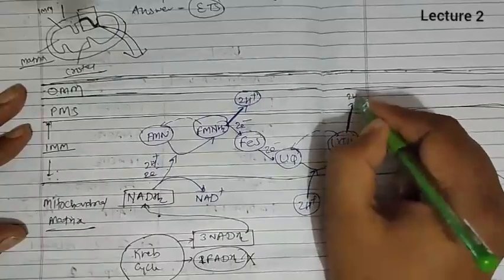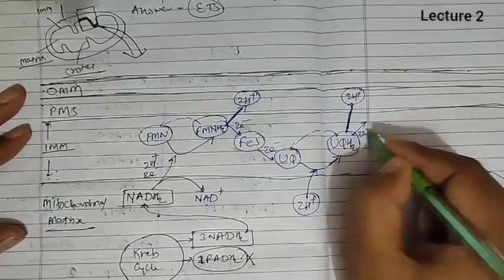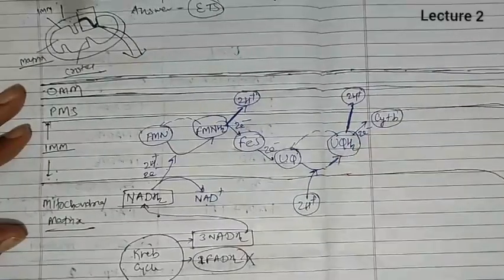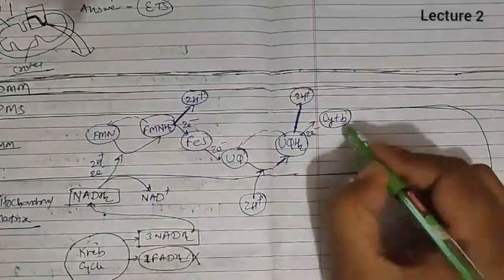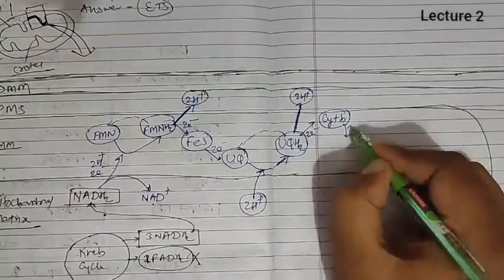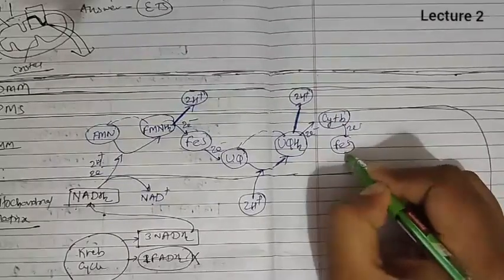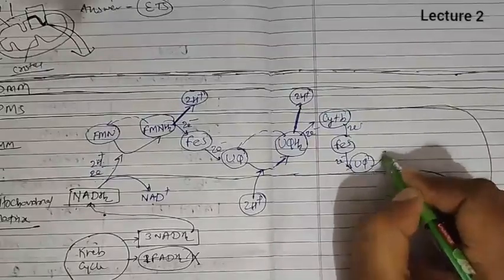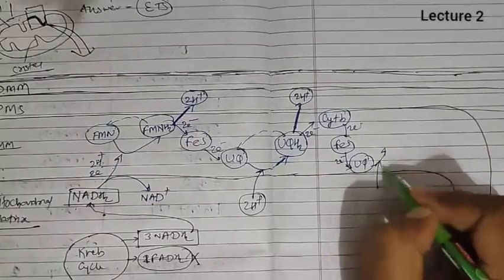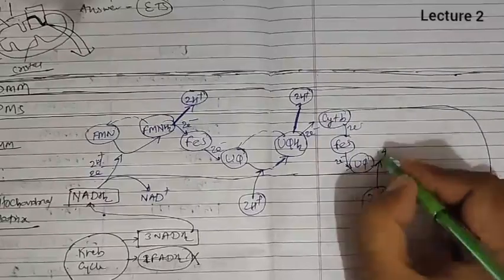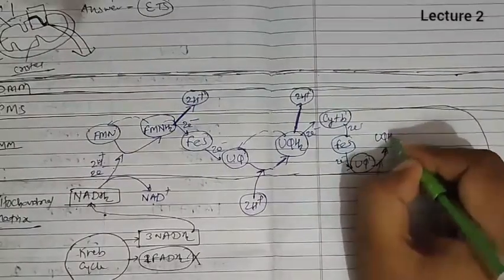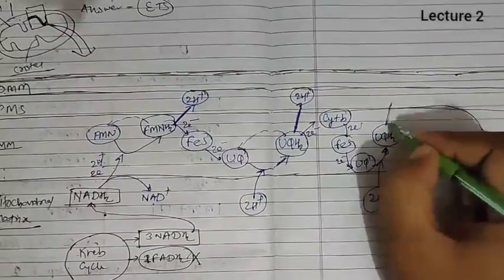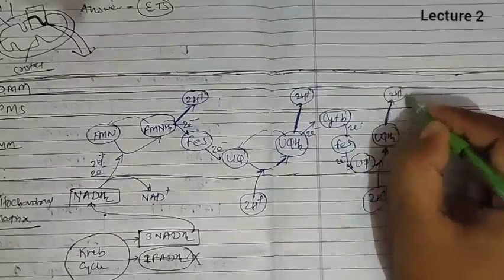2H plus will be given out in the perimitochondrial space and 2 electron will be transferred further to the cytochrome B. Okay. Then from cytochrome B, this 2 electron will again pass on to the iron sulfur protein. From iron sulfur protein, this 2 electron will reach again to ubiquinone. This ubiquinone has 2 extra electron. Now it will accept 2H plus from the matrix and convert into the UQH2, that is a reduced ubiquinone. Now this reduced ubiquinone will again break and will give 2H plus to the perimitochondrial space.